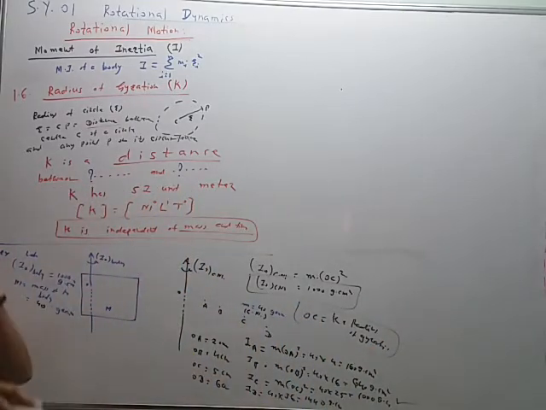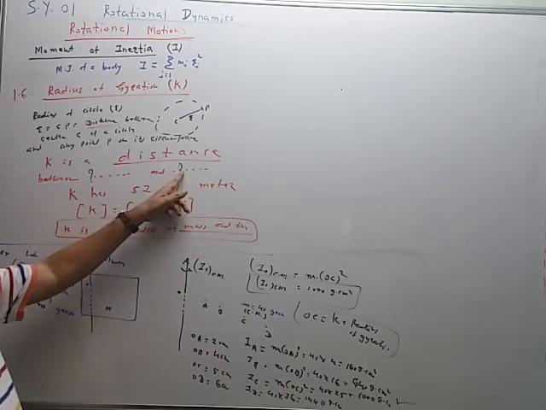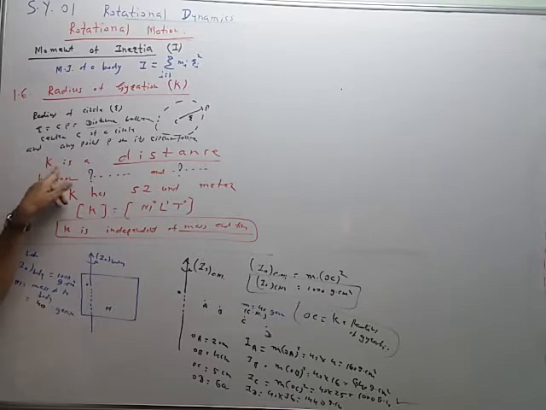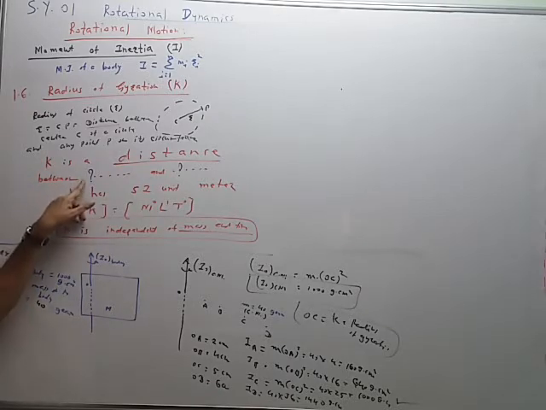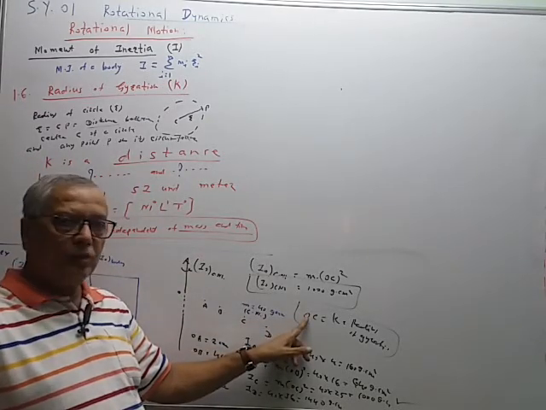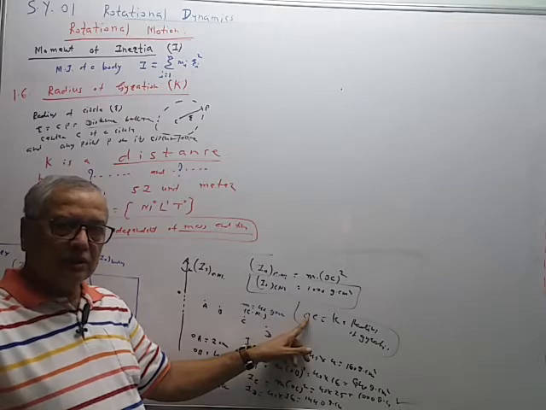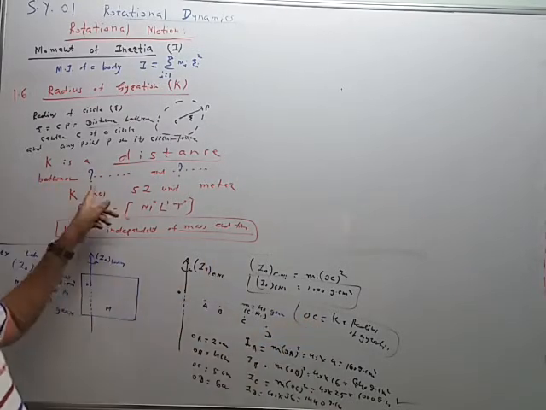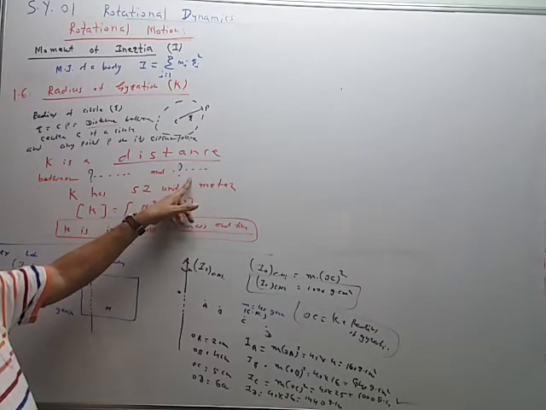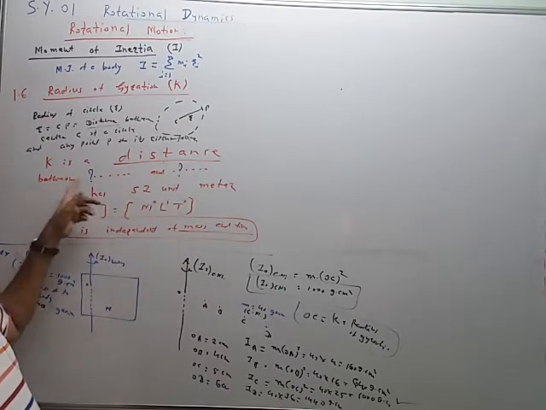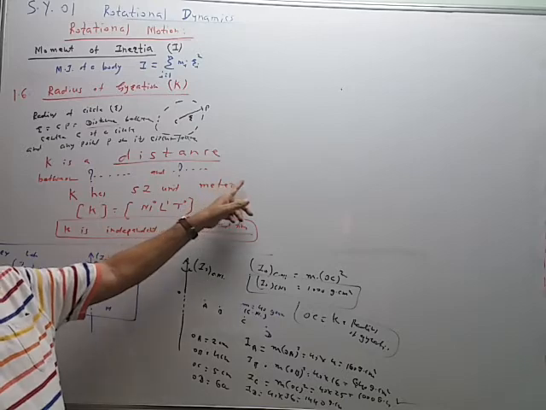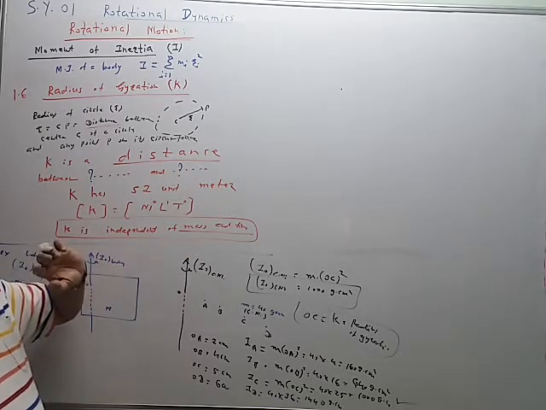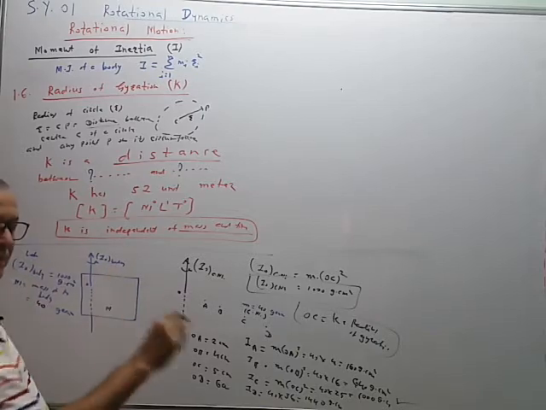We know which distance the radius of gyration is. So this will give the definition. K, the radius of gyration, is the distance between O, the given position of the axis of rotation, and C, the center of mass. It is the distance between the given axis of rotation and the point where the whole mass of the body is supposed to be concentrated, under a condition. What is the condition? Both the MI are the same.